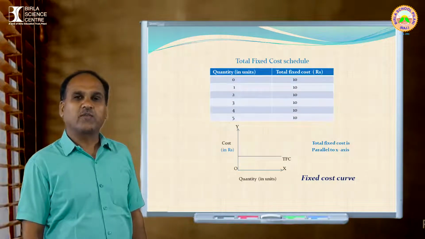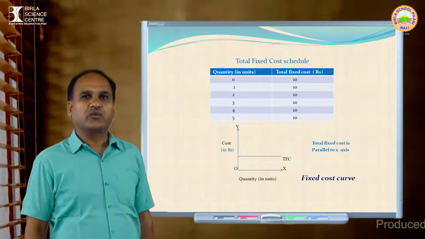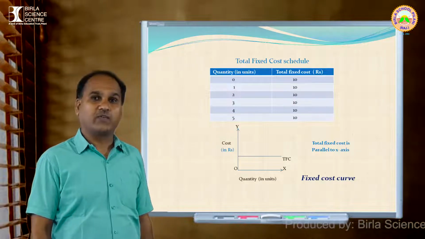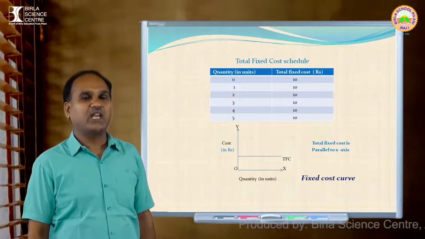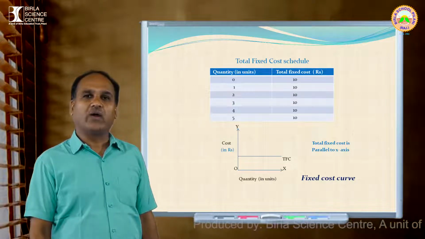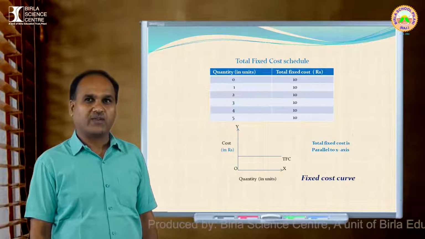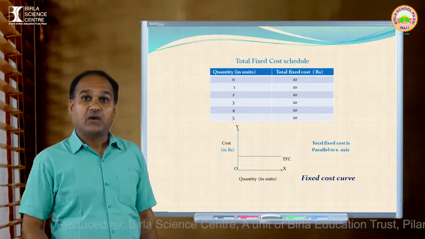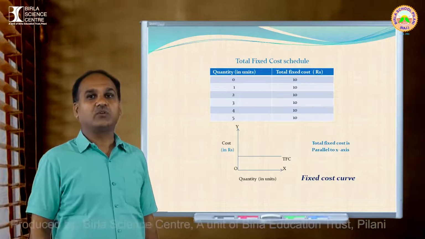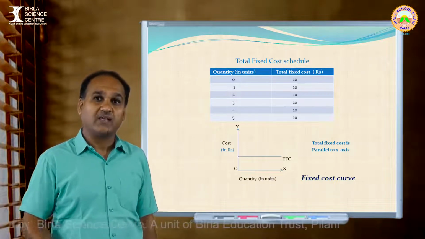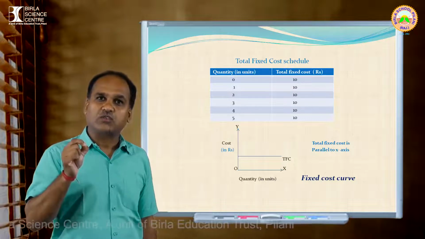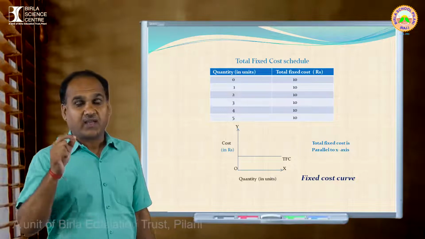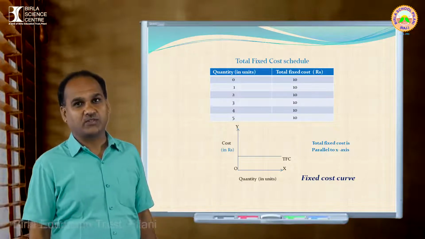You can see the total fixed cost schedule given there. On the left side you can see the quantity measured in units, and on the right side the total fixed cost in rupees. On the left you can see 0, 1, 2, 3, 4, 5, and the value of TFC is 10, 10, 10, 10, 10. But the most important thing to lock in your mind is that total fixed cost will never be zero. It can never be zero, even if the output is zero.